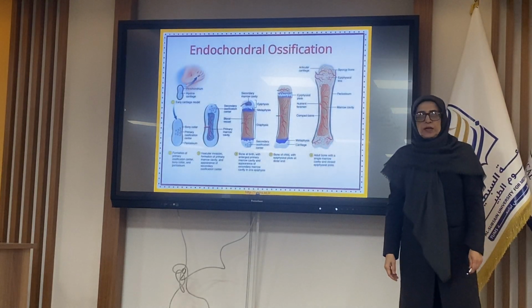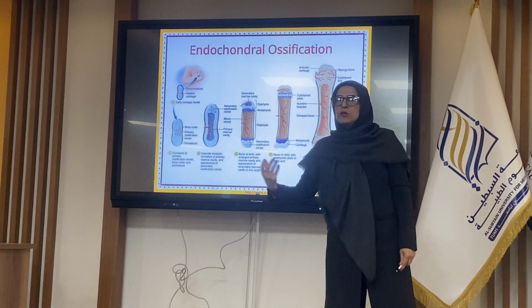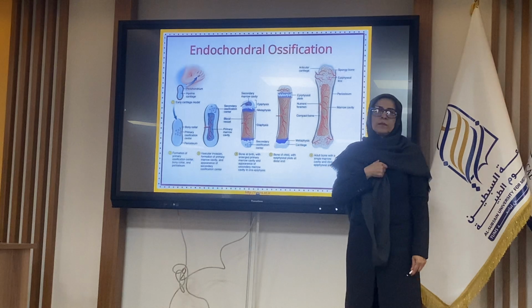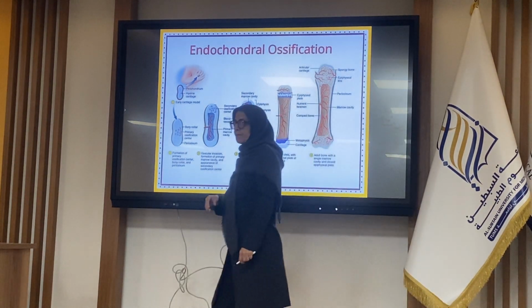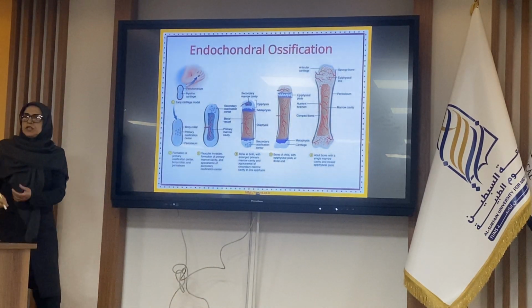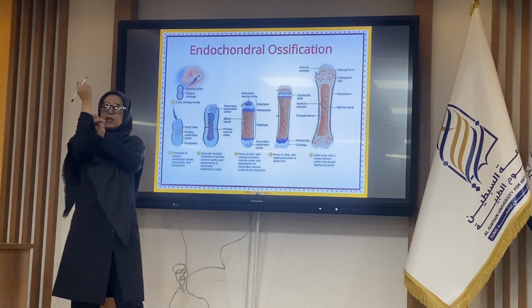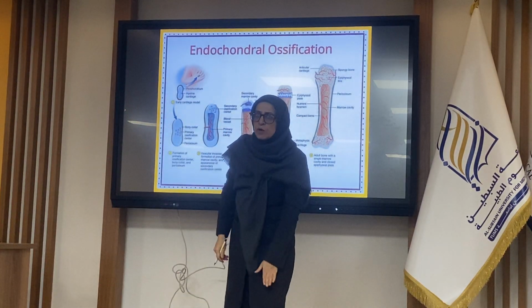Endochondral ossification: one cartilage completely transferred to the bone. This also occurs in the embryo. In the long bones, such as radius, ulna, humerus bone, femoral bone.